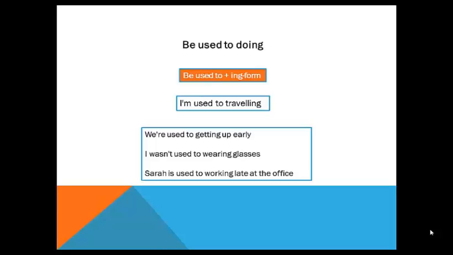Second, used to doing. Used to plus ing form means that something is familiar and is no longer strange. Like the example, I'm used to traveling. It means that traveling is no longer strange or difficult because I have done it for so long. And here are some more examples.